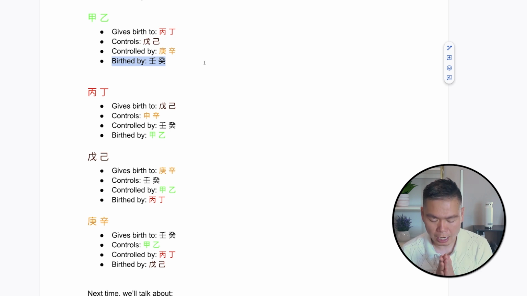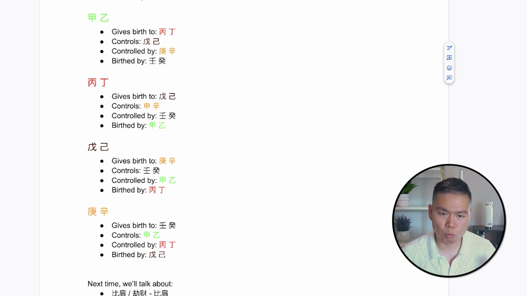So you have to close your eyes, imagine 甲乙, your main character. What does it give birth to? It gives birth to 丙丁, and it controls 戊己, because these are earth. It's being controlled by 庚辛, because they are metal, and it's birthed by 壬癸, because that's water.